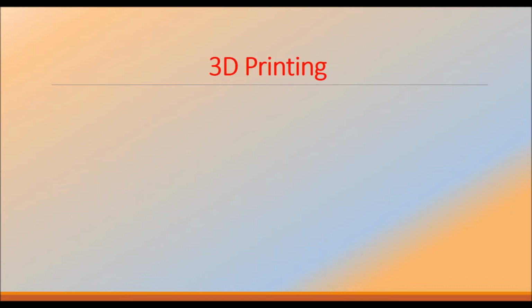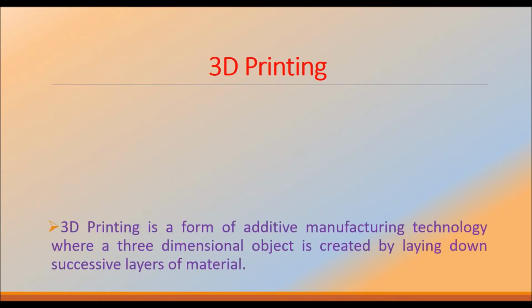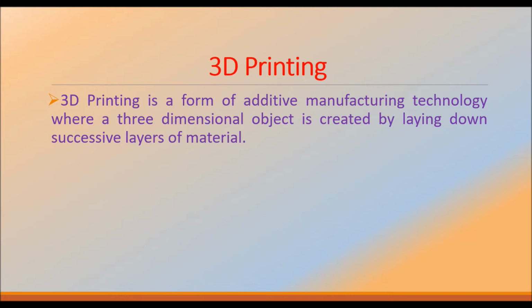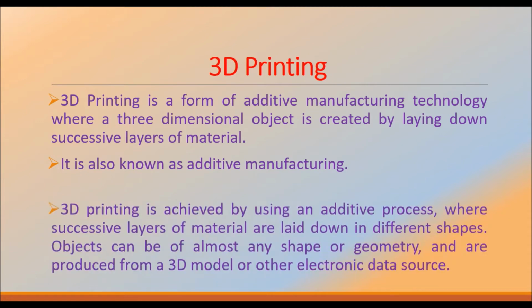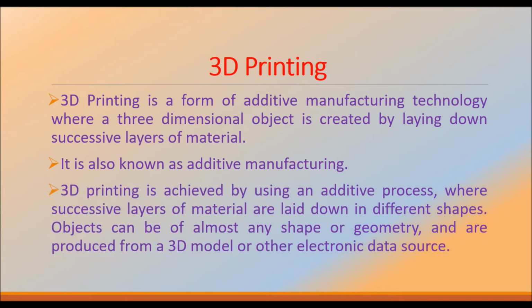So coming to 3D printing, what is meant by 3D printing? 3D printing is a form of additive manufacturing technology where a three-dimensional object is created by laying down successive layers of materials. It is also known as additive manufacturing. 3D printing is achieved by using an additive process where successive layers of material are laid down in different shapes. Objects can be of almost any shape or geometry and are produced from a 3D model or other electronic data source.